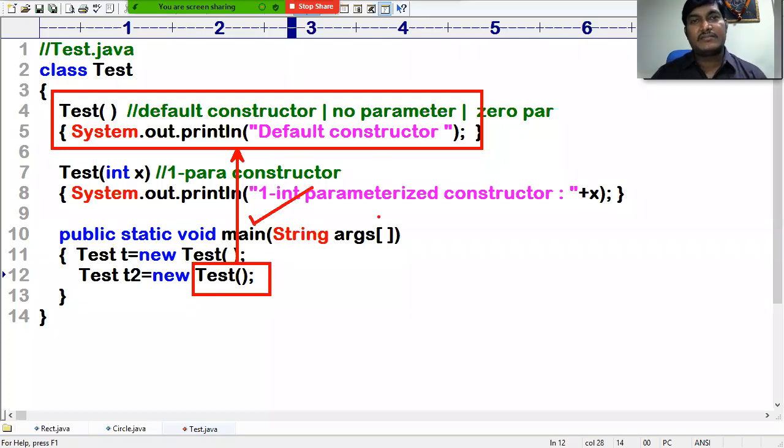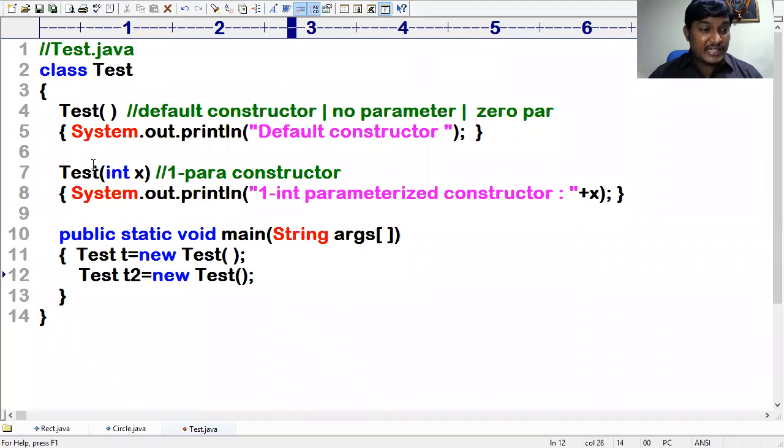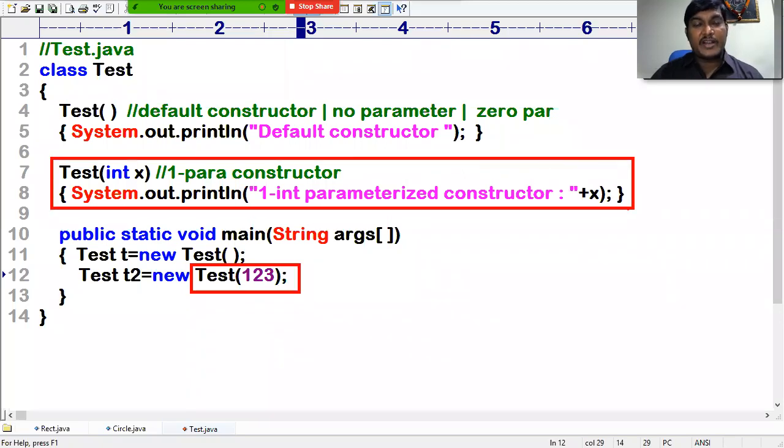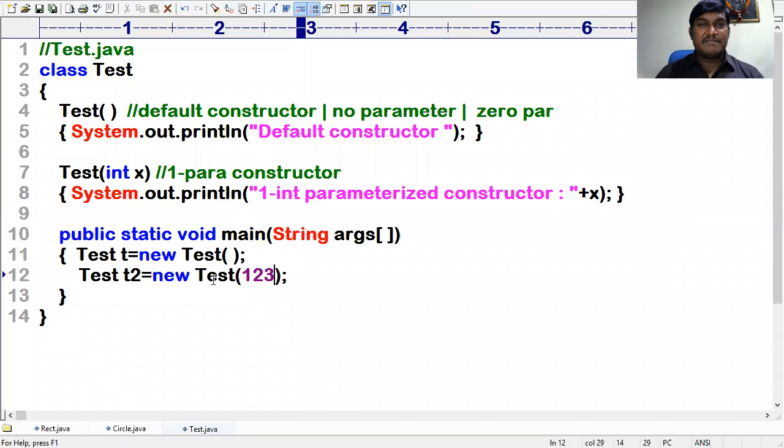But now this constructor requires an argument of type integer. You better pass some integer. I'll be taking 123. So what is happening? You're calling the one-int parameterized constructor. This constructor is matching with this parameter. Then happily it is calling the one-int parameterized constructor. Whatever value you pass, 123 will be taken into x. This is very simple. It's constructor overloading.